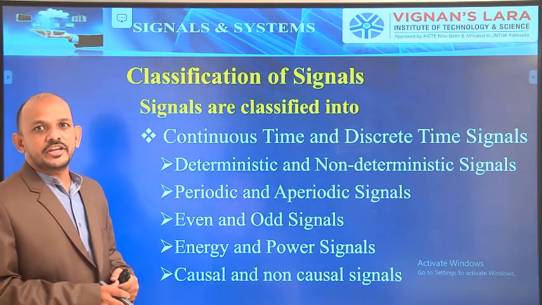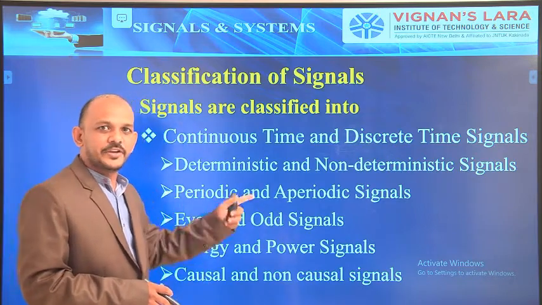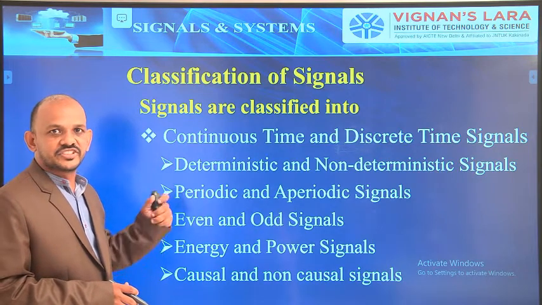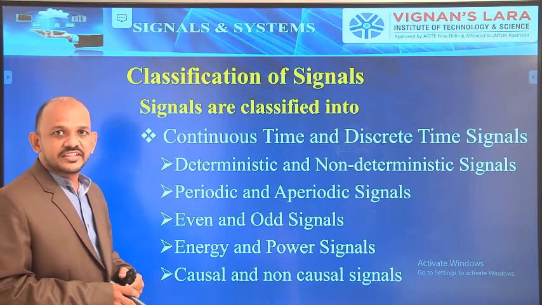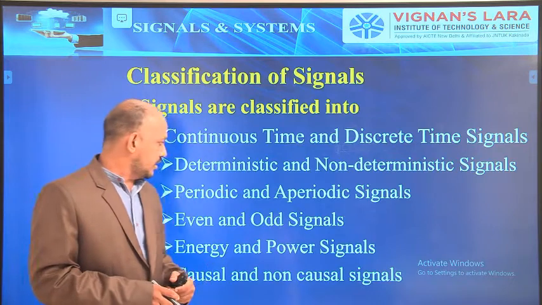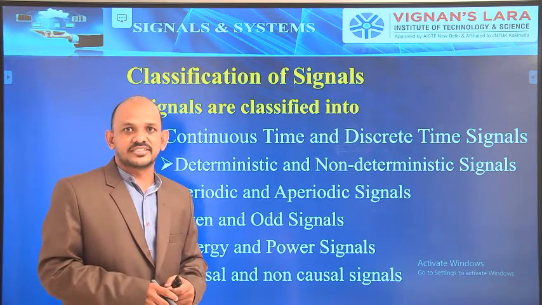Next, periodic and aperiodic signals. Even and odd signals. Energy and power signals. Causal and non-causal signals.